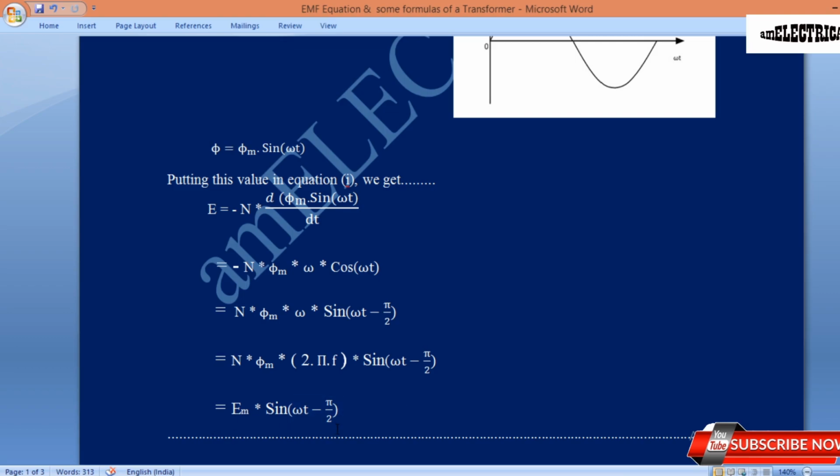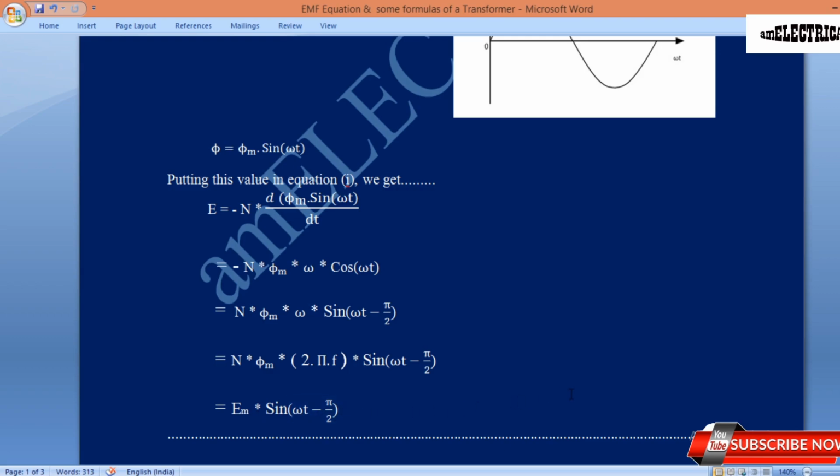See here, we represented phi as phi m sin omega t, as it was a sinusoidal signal. Again, if we represent E as a sinusoidal signal, then E will be Em sin omega t.